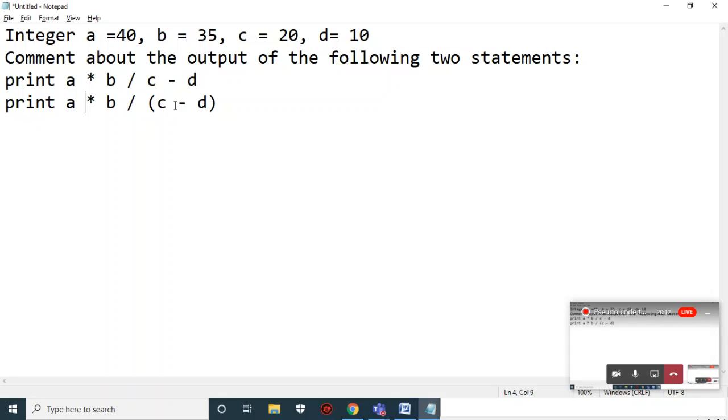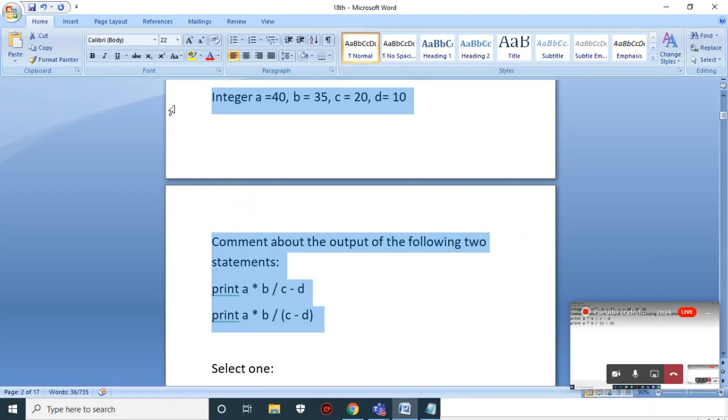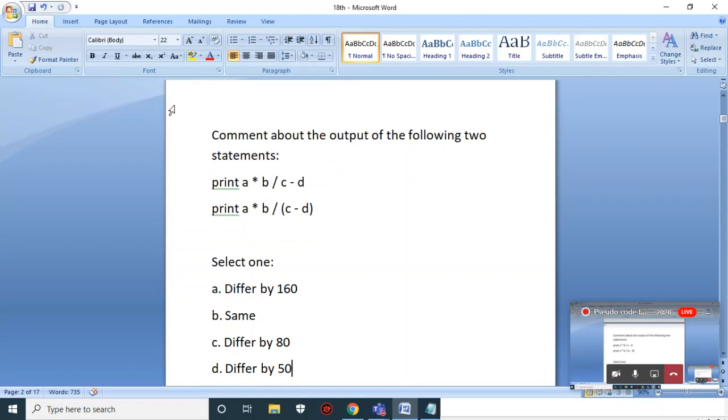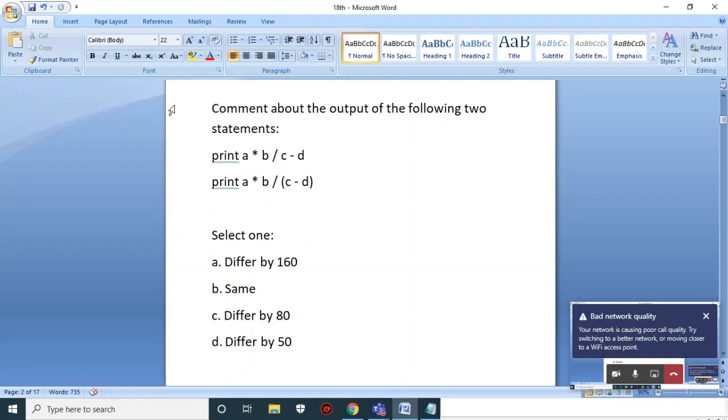Okay, so we had declared some integers: a equal to 40, b equal to 35, c equal to 20, and d equal to 10. About the output of the following two statements: what do you want as an output? He is asking whether the two solutions differ by 160, or they are the same, or they differ by 80, or differ by 50. That's what he's asking, right? So let us first execute the two statements, then we can get clarity.